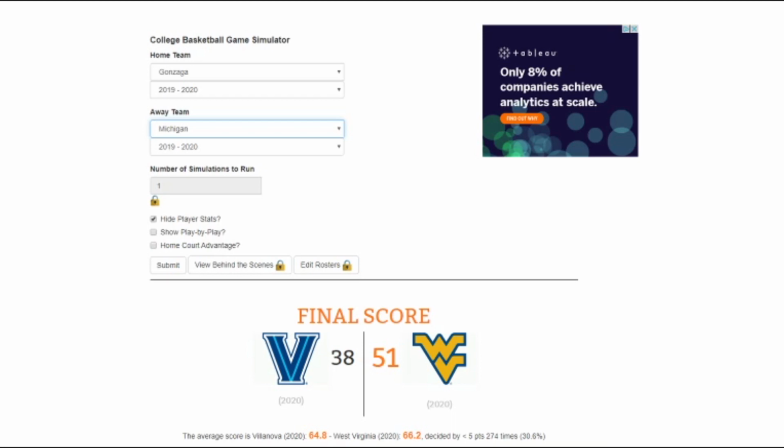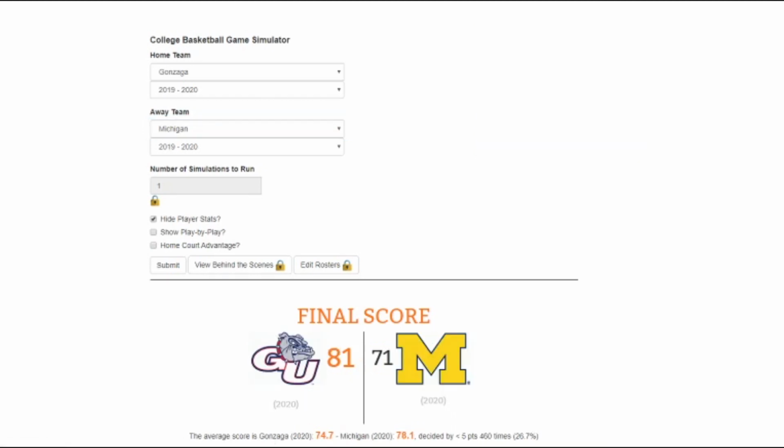Other side of the bracket, will we see our last remaining #1 go down? I don't believe so. Mark Few, he's been in this before. He knows the run of the table. Juwan Howard in Michigan, rookie coach. He doesn't have the experience as far as coaching goes. So we're going to go Gonzaga in this matchup. And Gonzaga does win 81-71, moving on to the Elite 8.